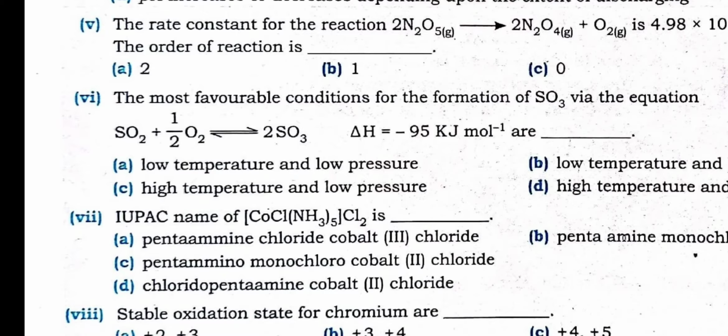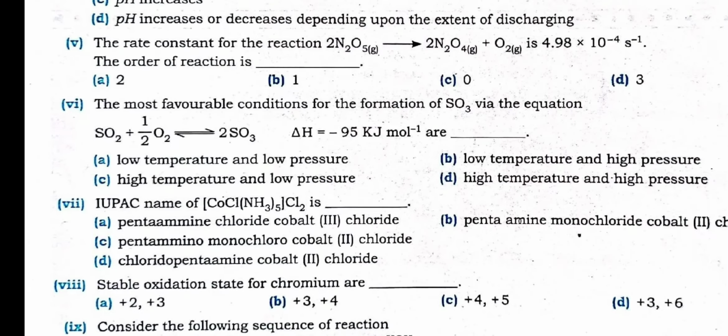The most favorable condition for the formation of SO3 via the equation will be low temperature, high pressure. Low temperature, high pressure.